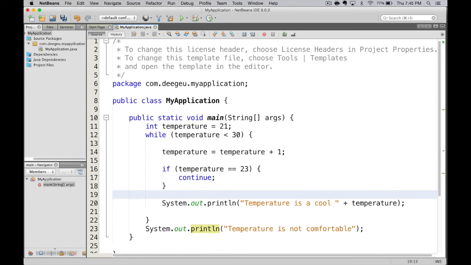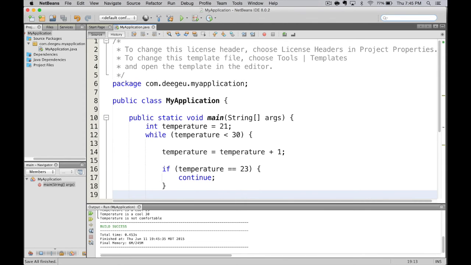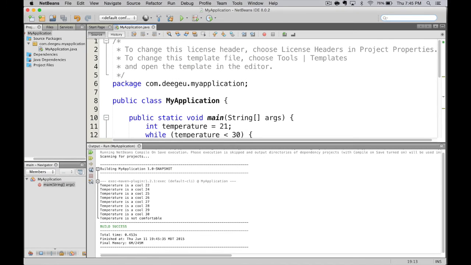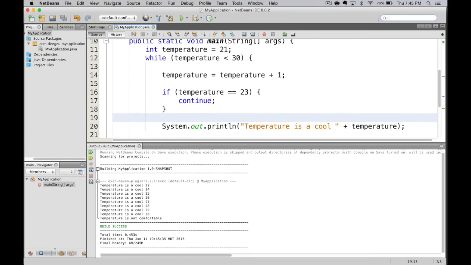Okay, let's change our code to look like this. We're going to increment the temperature at the beginning of our loop. If the temperature is 23, we'll just continue. Otherwise, we'll print out the temperatures are cool, whatever the temperature is. Let's see what happens. We run it, and you can see that 23 is skipped over, but we continue looping up until 30, and then we break out of our while loop. So in this case, continue kept the looping going, it just stopped running the Java block for 23.